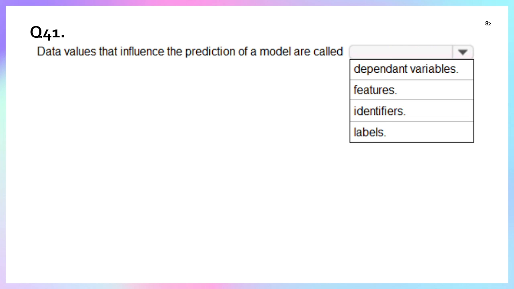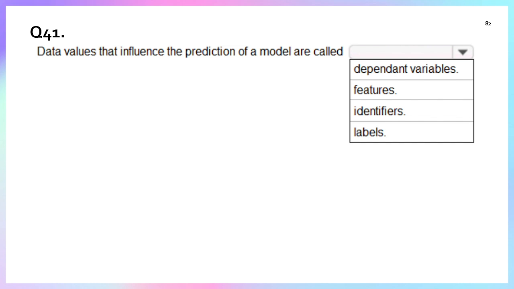Question number 41. A data value that influences the prediction of the model is called: dependent variable, feature, identifiers, or label. So we know the value by which we can predict. This is something related to the labels, right? So here we need to know what is the dependent variable, features, identifier, and label.